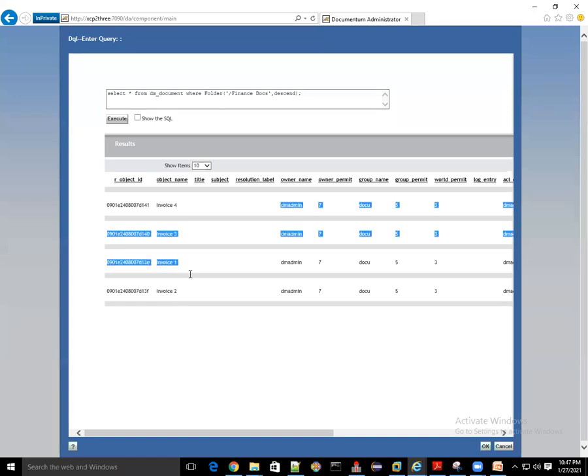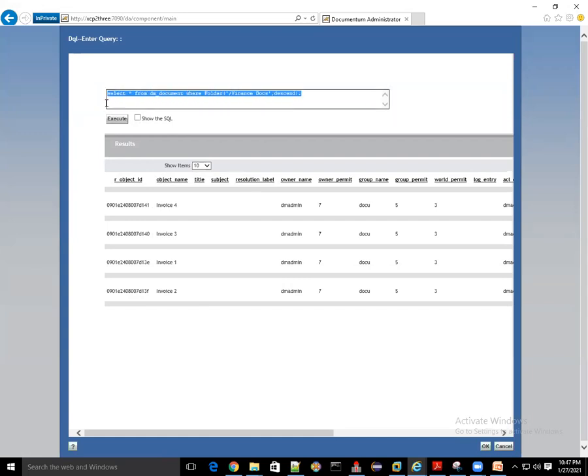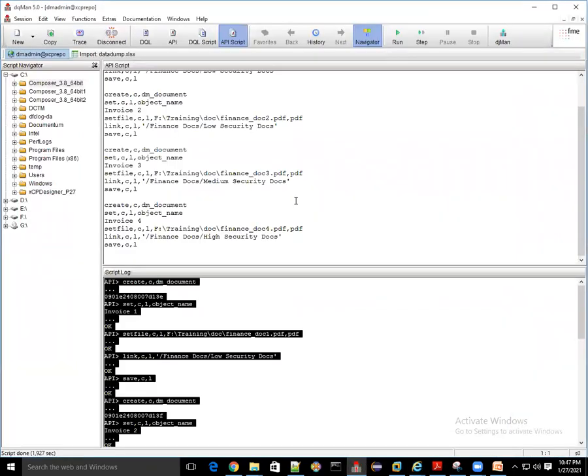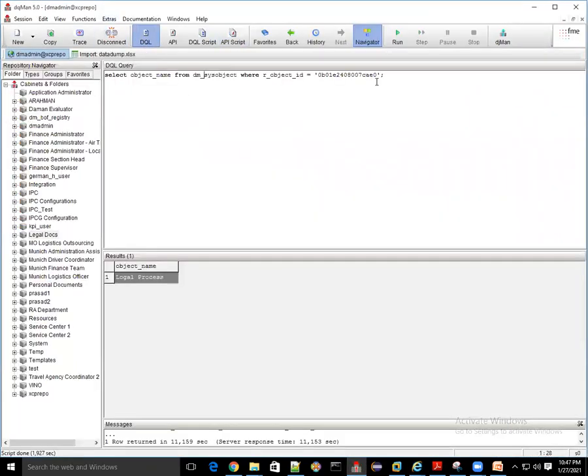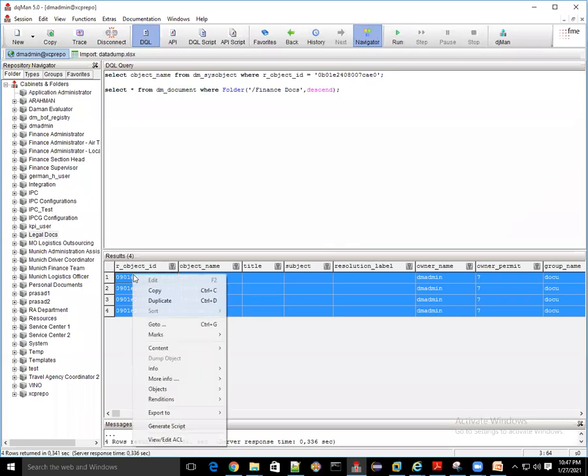Here you can map the things with your Excel, compare the things with your Excel. Now let's say I execute the same query. Just copy this query. Look, what is another important thing? I'll go to this DQL and write it like this. What I can do is select all the results and right click.